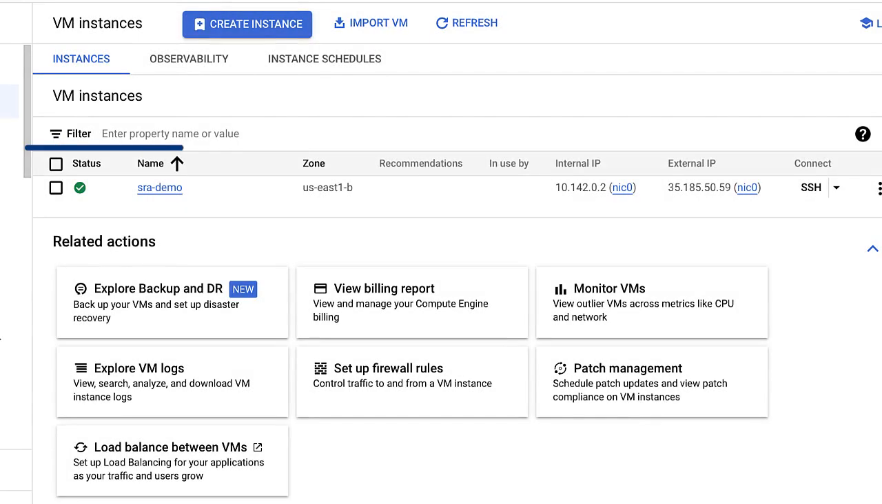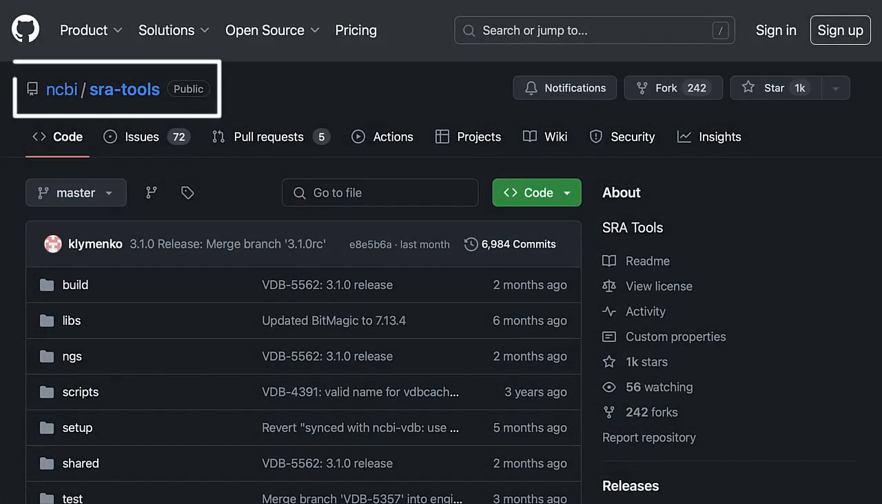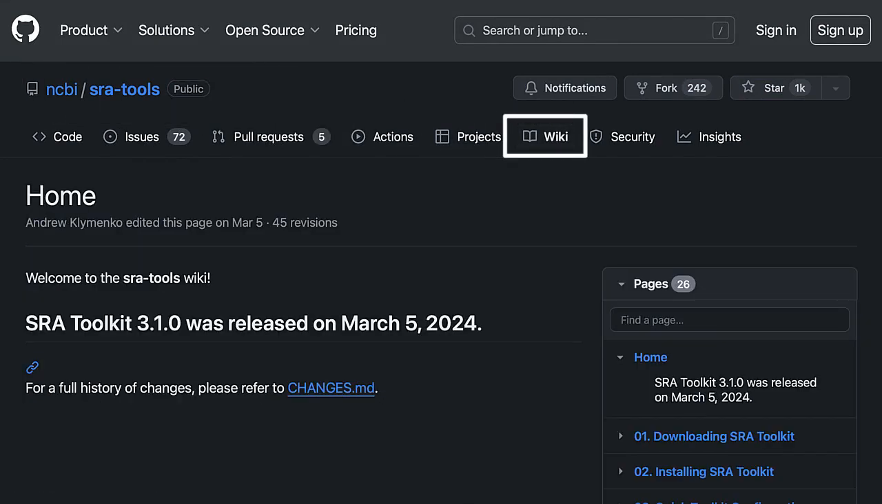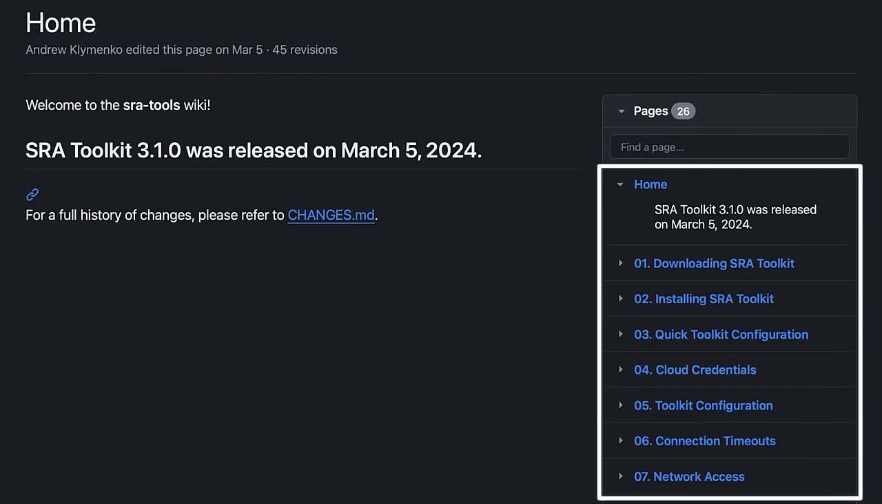I now have my instance running, and you will typically interact with your instance via SSH, including, for our next steps, downloading and installing the SRA Toolkit. The steps for downloading the toolkit are nicely explained in our GitHub wiki at ncbi/sra-tools, including installing and configuration. I'm not going to show how to download and install, but be sure to get the latest version, 3.1.0 or above.